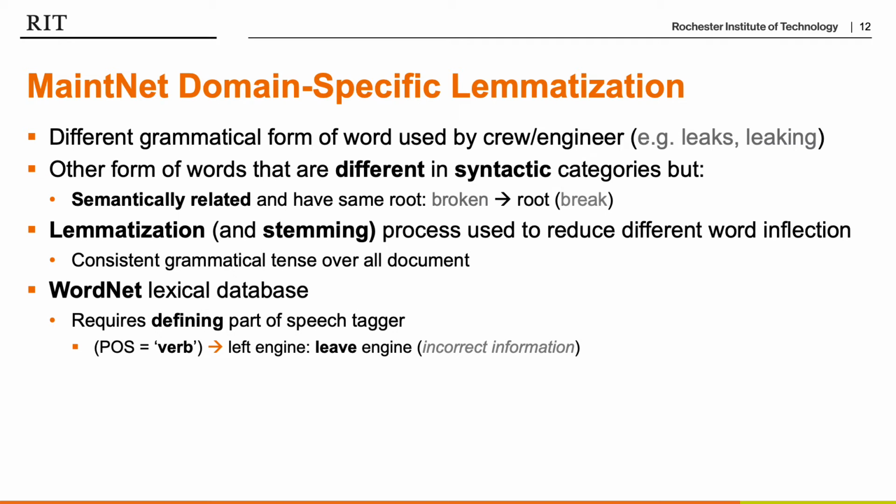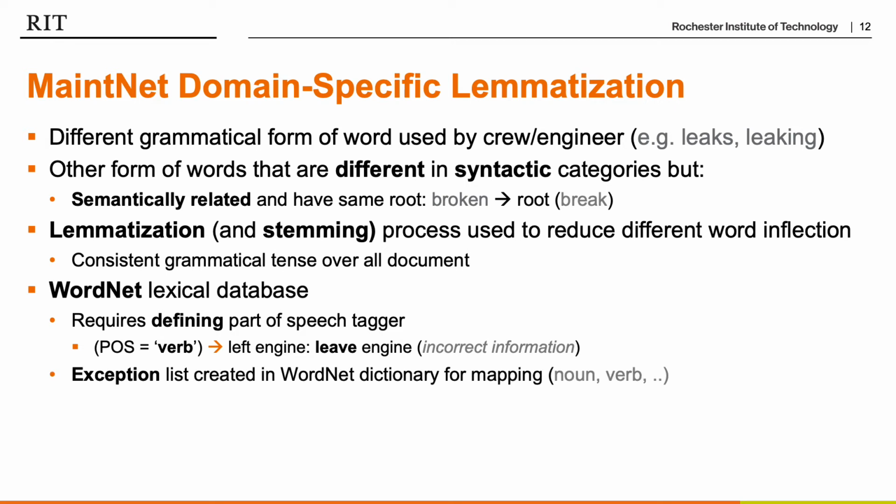As we know, for performing WordNet lemmatization, we are required to define the part of speech tagging at the beginning. But if we select the part of speech tag, for instance, as a verb, we are going to get incorrect outcomes. To fix this problem, we created an exception list that we feed to the WordNet lemmatizer, and we're able to lemmatize the words based on the correct part of speech tag.